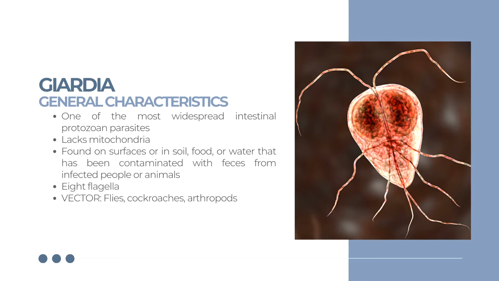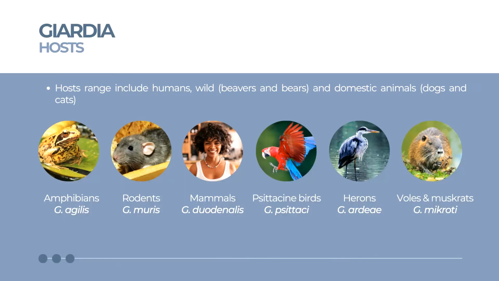As for its vector, the role of indirect transmission mechanisms has not been extensively studied. However, in a study conducted by Doyes et al. in 2000, it showed that Giardia cysts are most commonly found in flies, arthropods, and cockroaches. Flies, specifically, were described to be important transport vectors between feces and food, therefore playing a significant role in the transmission of giardiasis. Hosts of Giardia include humans, wild animals, and domestic animals.